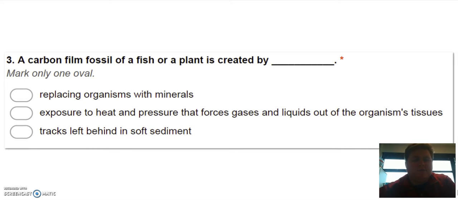Number 3, a carbon film fossil of a fish or a plant is created by replacing organisms with minerals, exposure to heat and pressure that forces gases and liquids out of the organism's tissues, or tracks left behind in soft sediment. So that's a carbon film. How is a carbon film created?